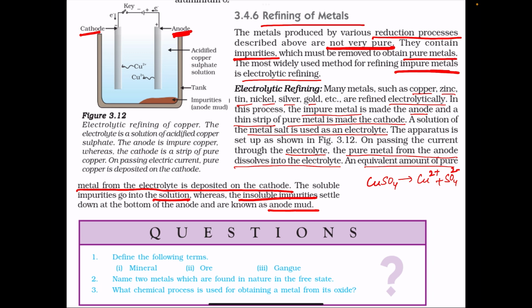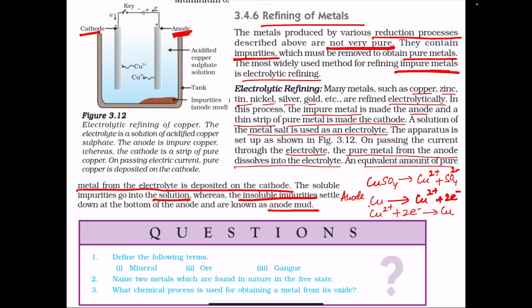On passing electricity through the electrolyte solution, what happens? Copper from the anode goes into the solution as Cu2+ ion, giving 2 electrons, and the same number of Cu2+ ions from the electrolyte solution go to the cathode, accept 2 electrons and are deposited on the cathode as metallic copper.